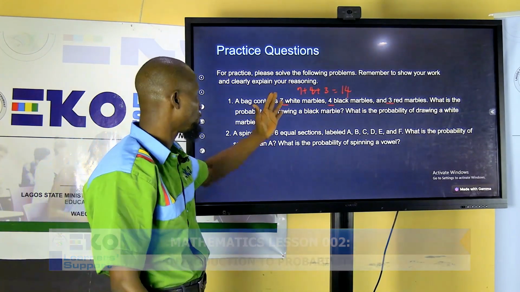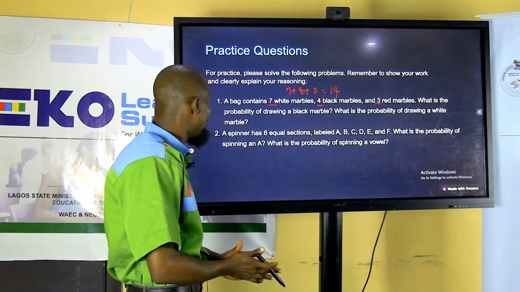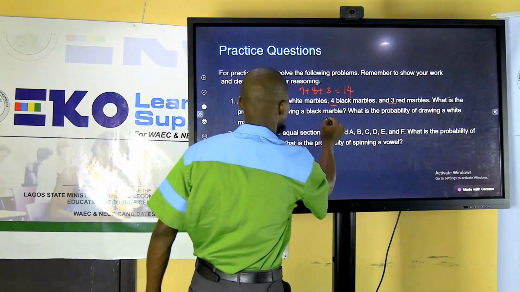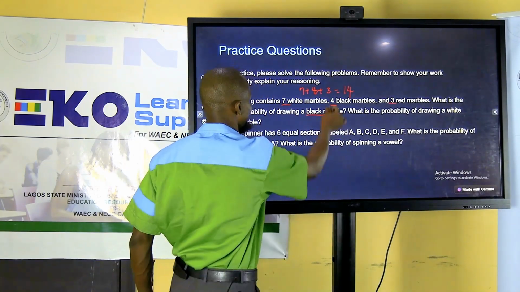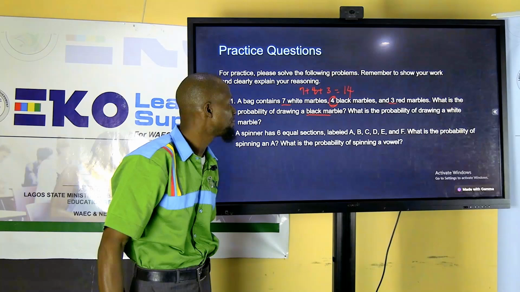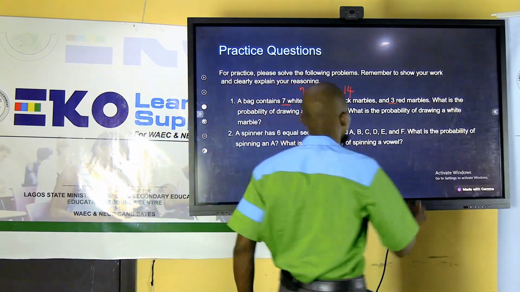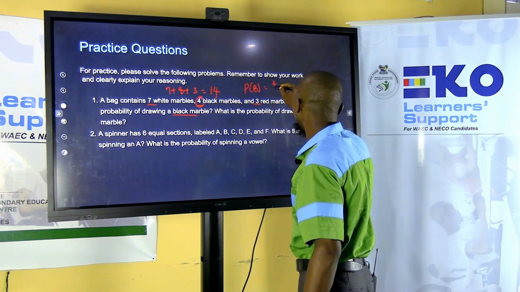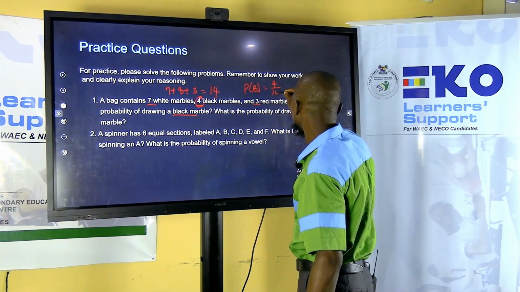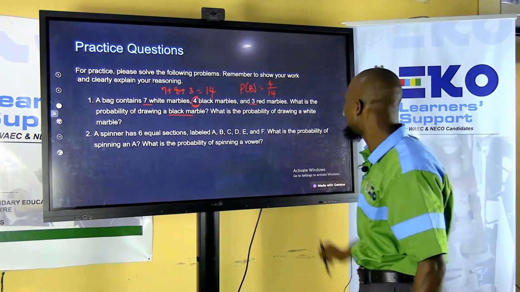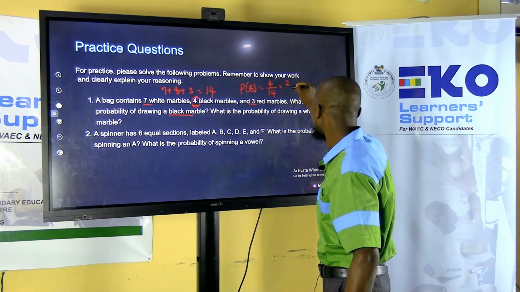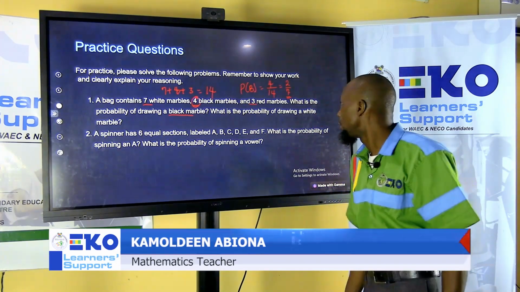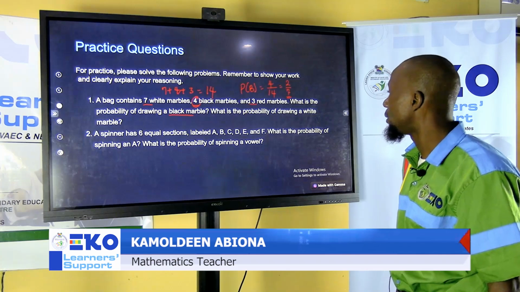So what is the probability of drawing a black marble? From that, what do we see? So where is black? This is black. So we have 4 black. The probability of picking a black marble is 4 out of the total, which is 14. You can now break that down: that is 2 over 7. You can leave it like this or find the decimal form of that particular answer.